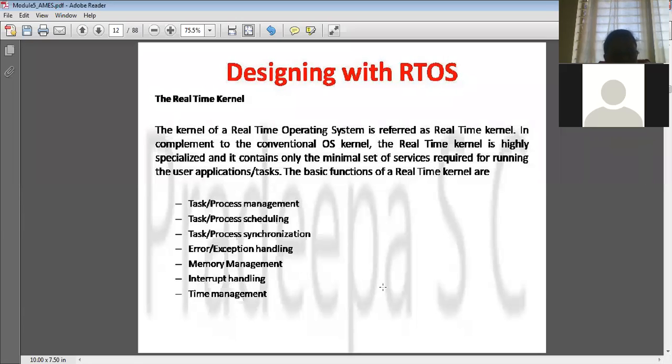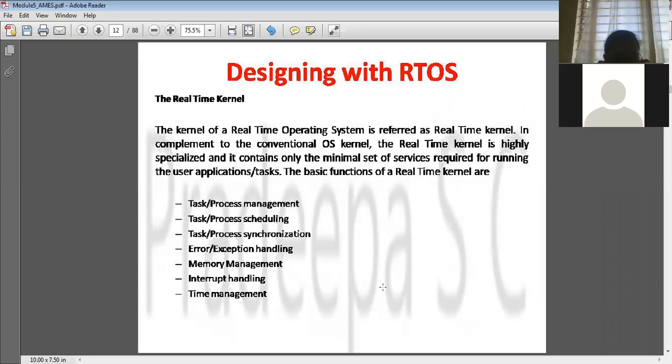So based on that, what are the functions of the real-time kernel, right? The process management plays a very important role. The task is nothing but, suppose, yesterday one example I took, the seat belt warning. When you enter the car, if you don't put on the seat belt, it will start sounding an alarm, or it will show that the driver has not worn a seat belt, right? So this is one task. You are writing code for that. Okay. Each module or the code you have written has to be assigned to one process, where that particular memory will be given for that task. So there, management, scheduling, synchronization play a very important role in the real-time operating system, right?